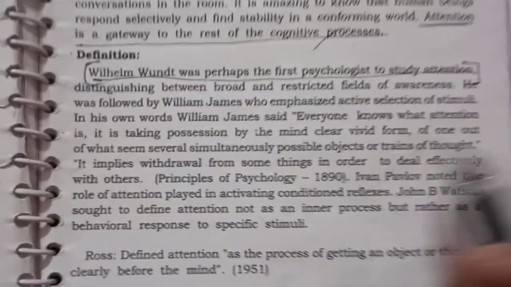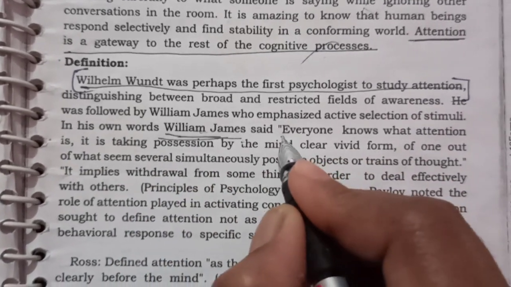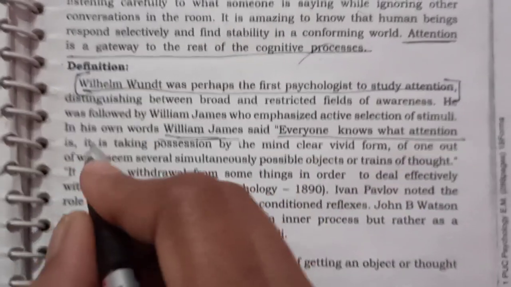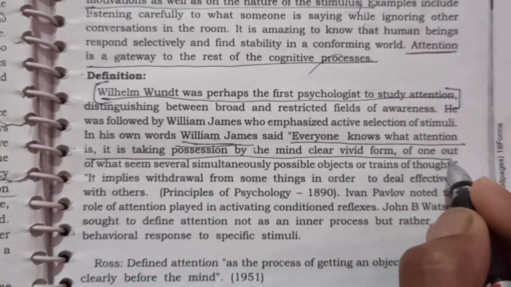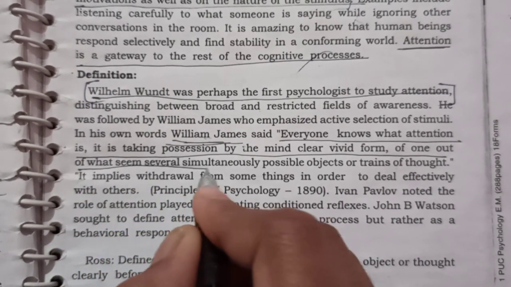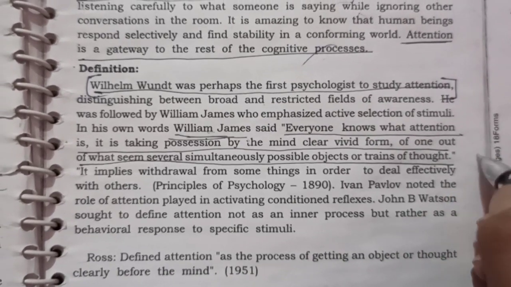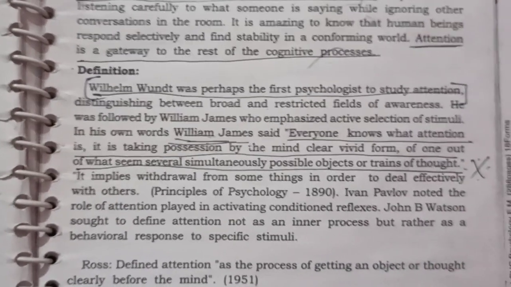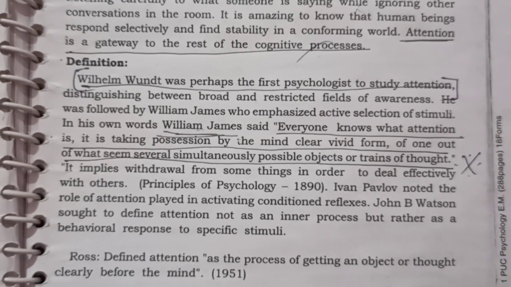So you can underline William James. William James said, everyone knows what attention is. It is taking possession by the mind, in clear, vivid form, of one out of what seem several simultaneously possible objects or trains of thought. So you can go through this definition. We shall stop here and we shall continue in the next class.